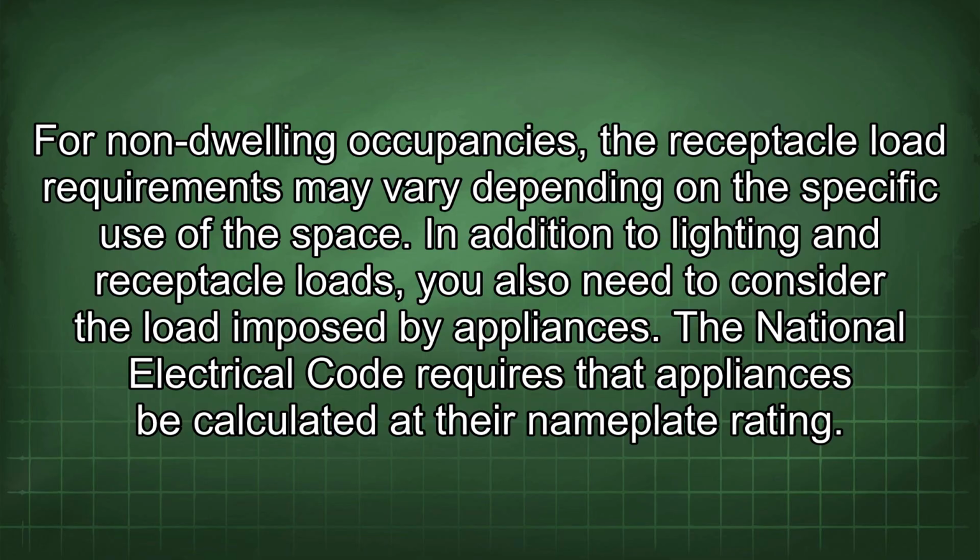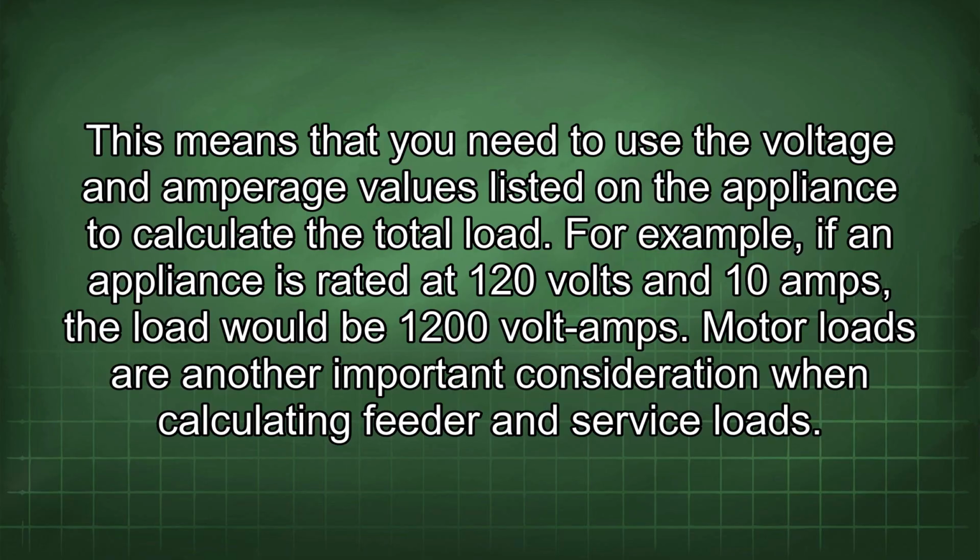In addition to lighting and receptacle loads, you also need to consider the load imposed by appliances. The National Electrical Code requires that appliances be calculated at their nameplate rating. This means that you need to use the voltage and amperage values listed on the appliance to calculate the total load. For example, if an appliance is rated at 120 volts and 10 amps, the load would be 1200 volt-amps. Motor loads are another important consideration when calculating feeder and service loads.